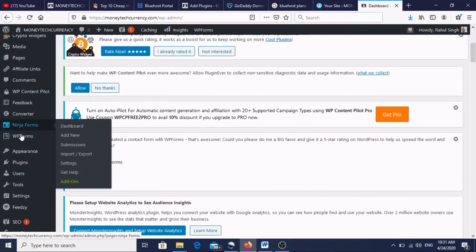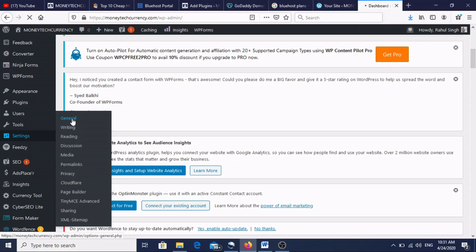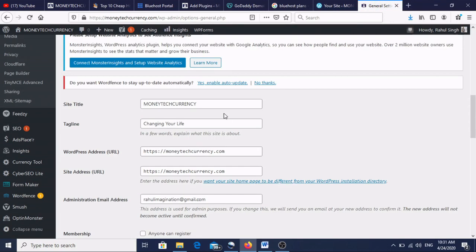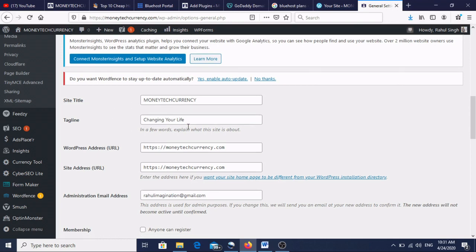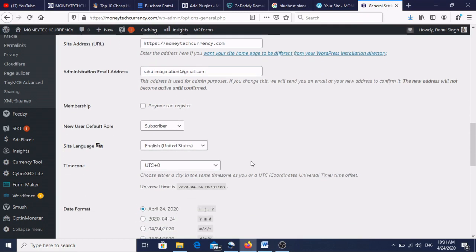Some settings are also there, like I'll show you the settings. General settings. Okay, see the general settings. Site title, what is your site title? Tagline, changing your life, that is my site URL.